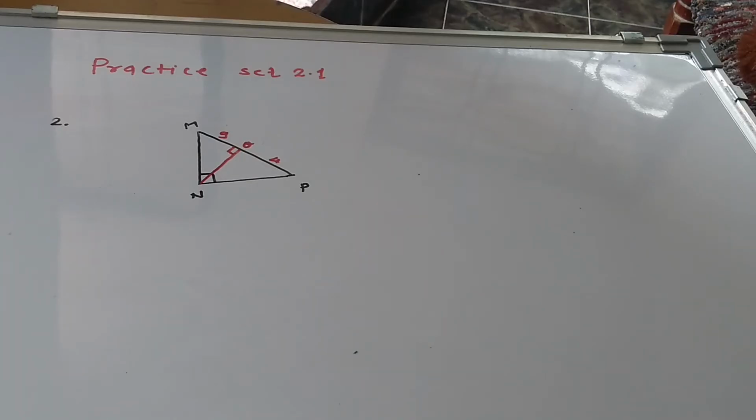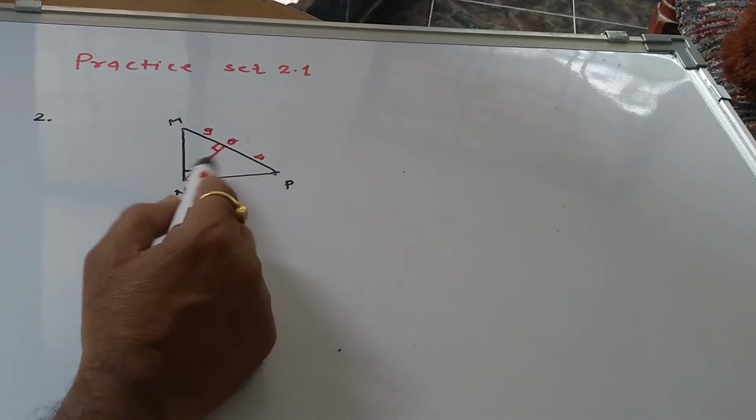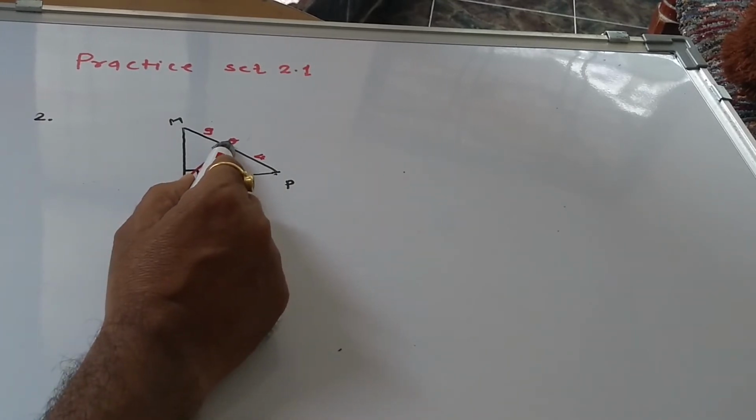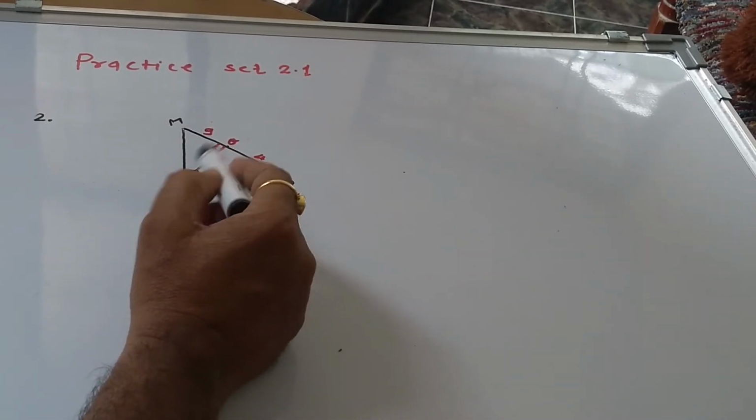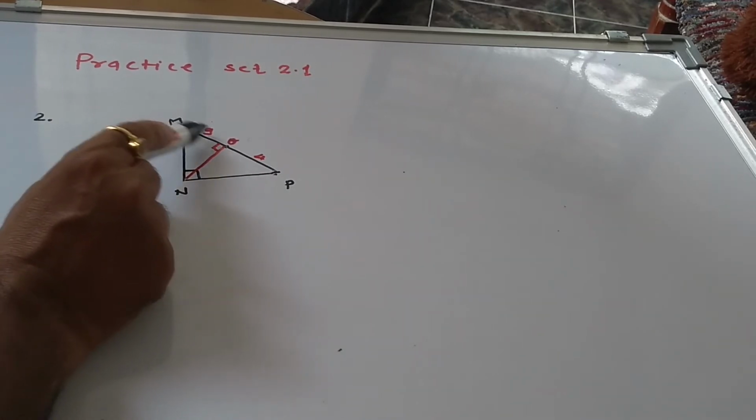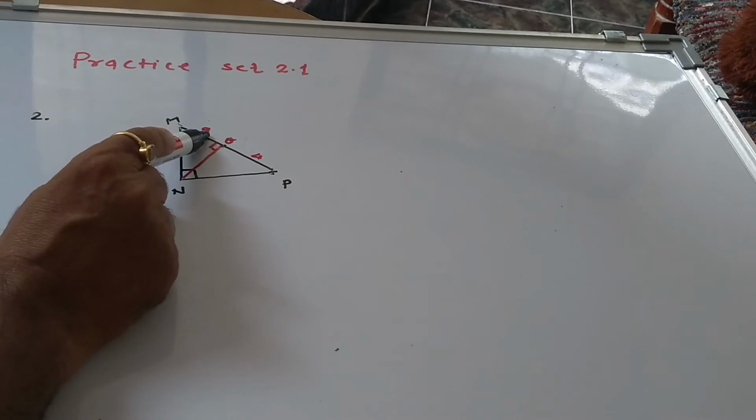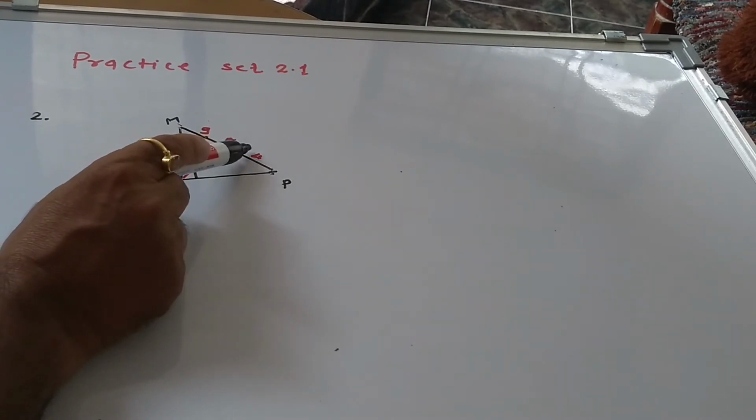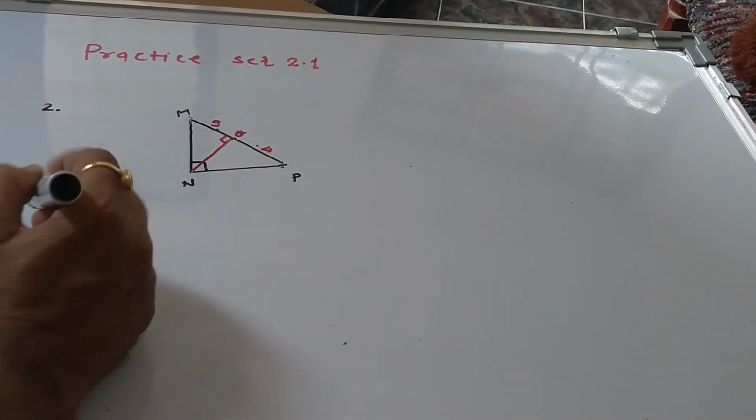Now see question number 2. In the figure, angle MNP is equal to 90 degrees. Segment NQ is perpendicular to segment MP. MQ is equal to 9, PQ is equal to 4. To find NQ. Now solution.